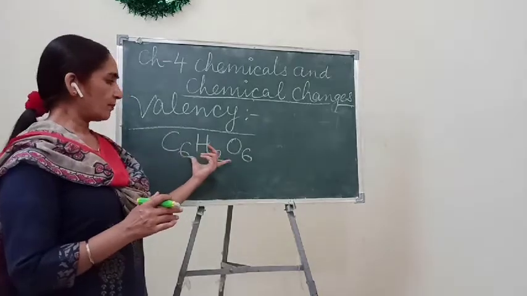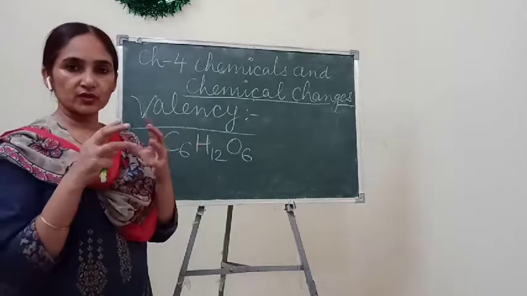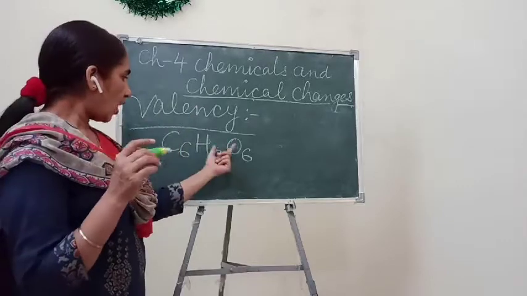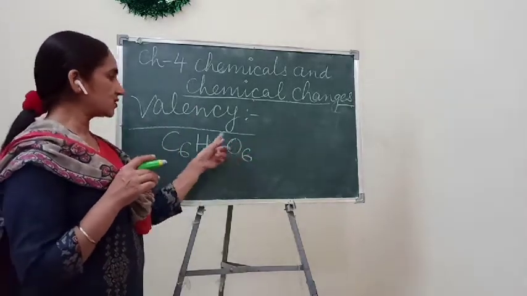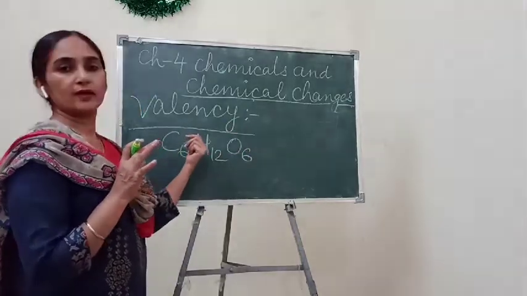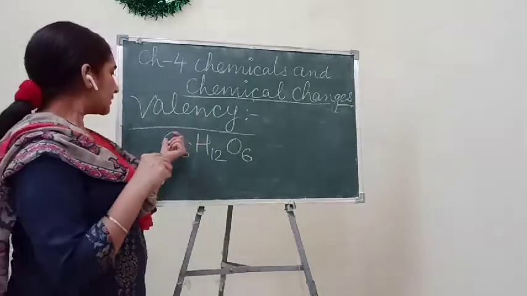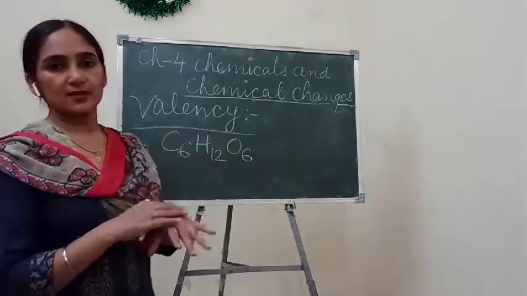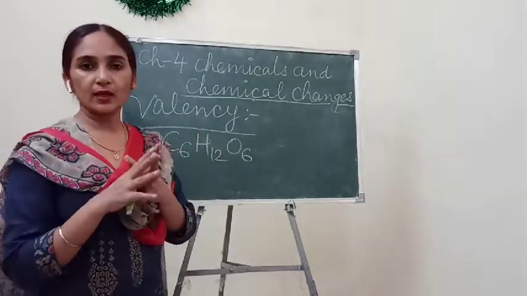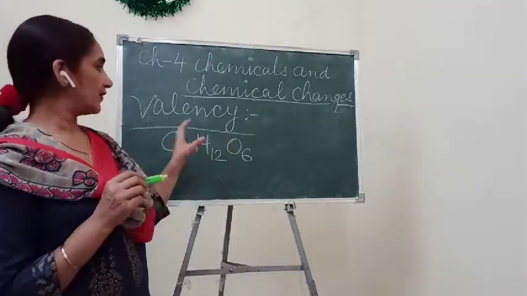In this combination, they combine chemically. In between, a reaction is there. So how they combine with each other, how many electrons oxygen can share, and how many hydrogen can give or take, that is called their valency. Means how much sharing any element or atom is doing here, that is called its valency.